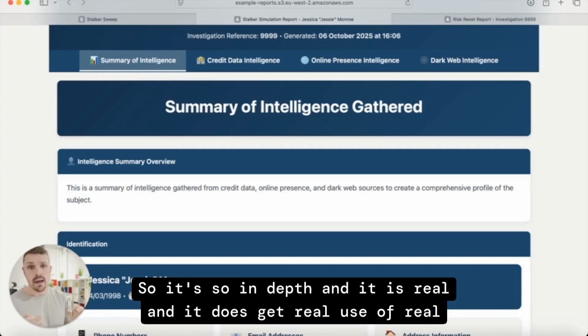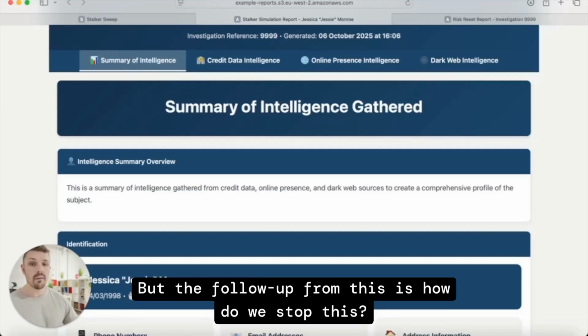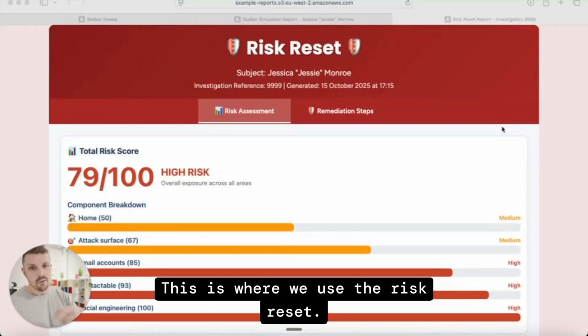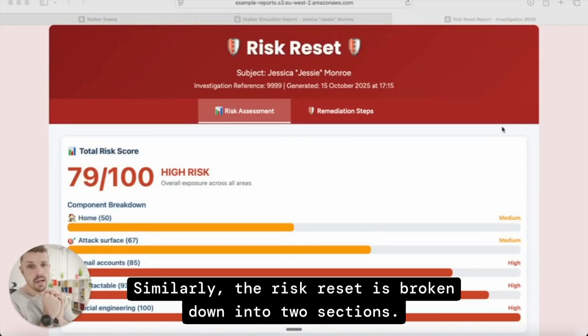So it's so in depth, and it is real, and it does get really used for real things. But the follow-up from this is, how do we stop this? This is where we use the risk reset. Similarly, the risk reset is broken down into 2 sections.